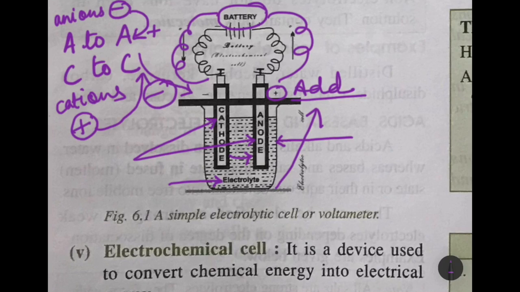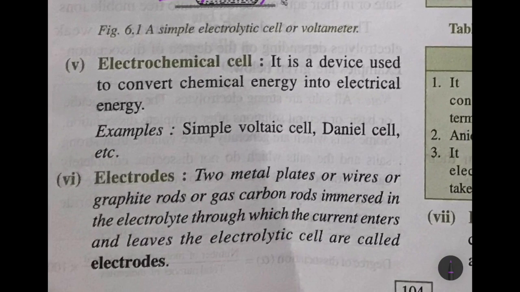Okay, now next we come to the electrochemical cell, which is a device used to convert chemical energy into electrical energy. Simple voltaic cell, Daniel cell. Example, you can see in normal batteries. Chemical is inside the battery, and if you put it inside a torchlight, current will flow and then the bulb will glow.